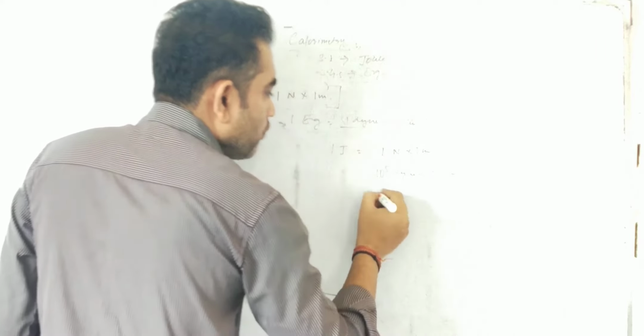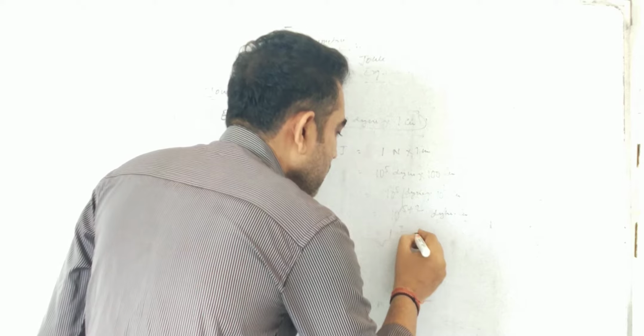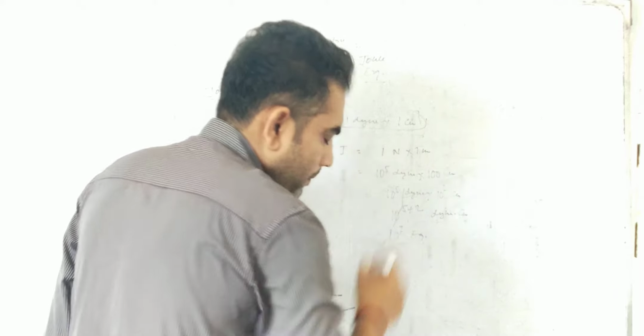So we have 10 power 5 dyne into 10 power 2 centimeter, so 10 power 5 plus 2 dyne centimeter, and dyne centimeter, as you know very well, is erg. So 1 joule equals 10 to the power 7 erg.